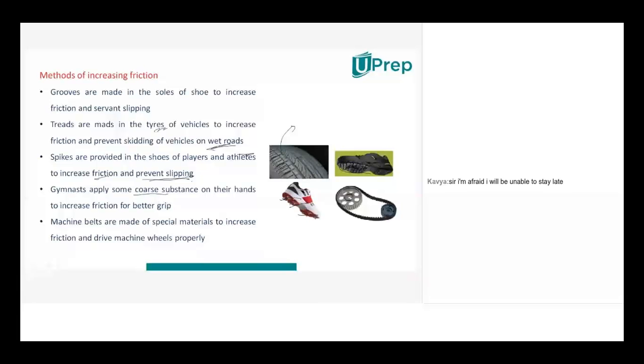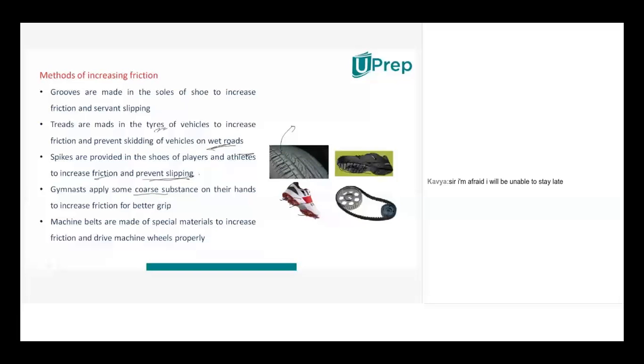In kabaddi also, we will take some type of sand or some type of powder material, and we will rub it on our hands. What for? To increase the friction. And when increasing the friction, you can stop him easily.